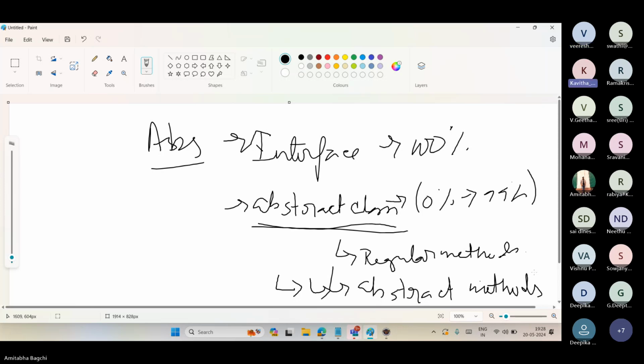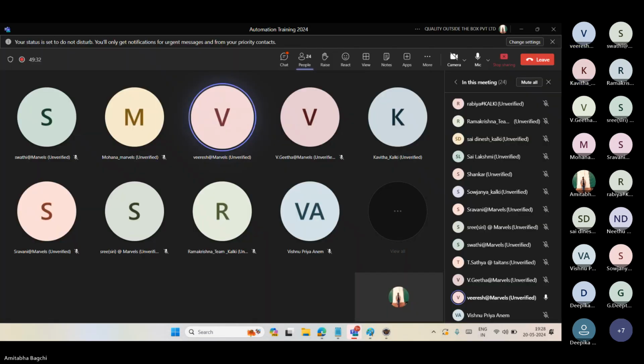It's like interfaces, to achieve abstraction. An unimplemented method is there. We don't create the constructor, object and constructor.